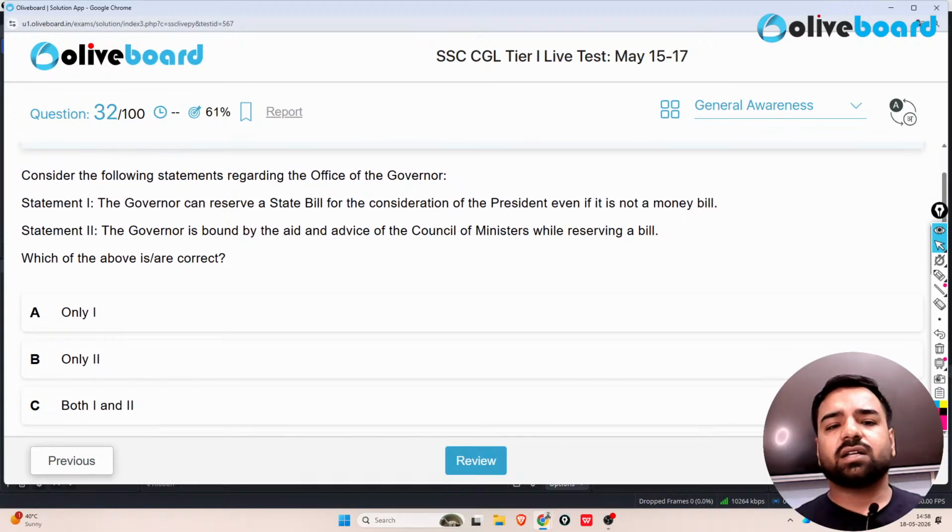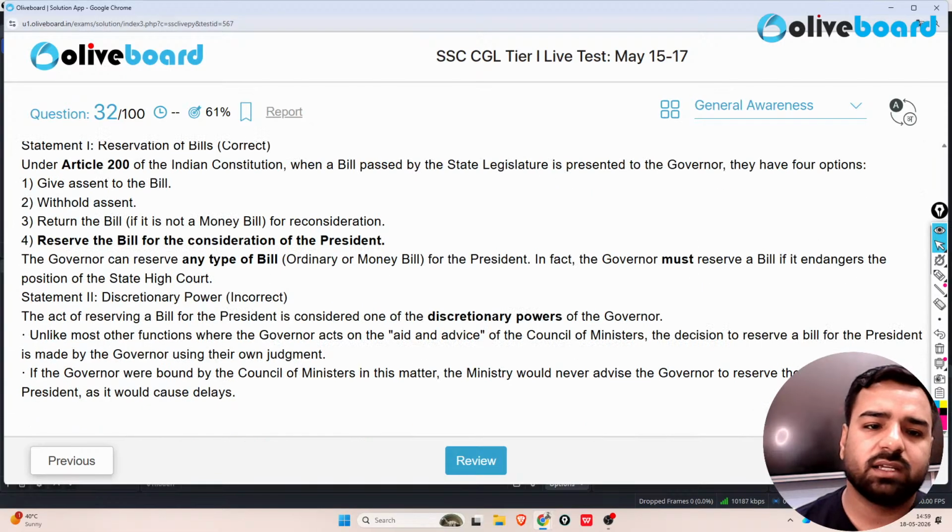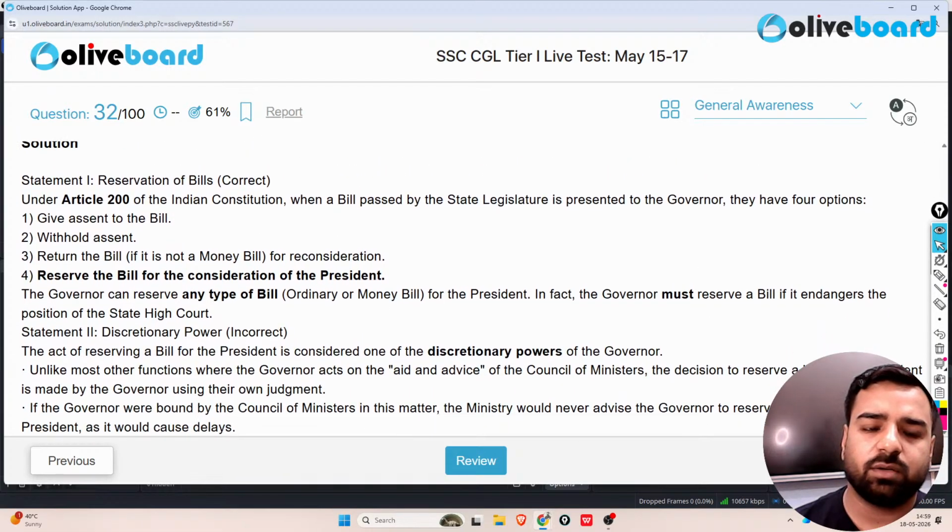The question is, consider the following statements regarding the office of the Governor. The first statement is, the Governor can reserve a state bill for the consideration of the President even if it is not a money bill. That's correct. The second statement is, the Governor is bound by the aid and advice of the Council of Ministers while reserving a bill. That's wrong. So guys, here only statement number 1 is correct. So I'll go with just option number A. So here see, you need to remember these articles and all because this is important. Please remember this.